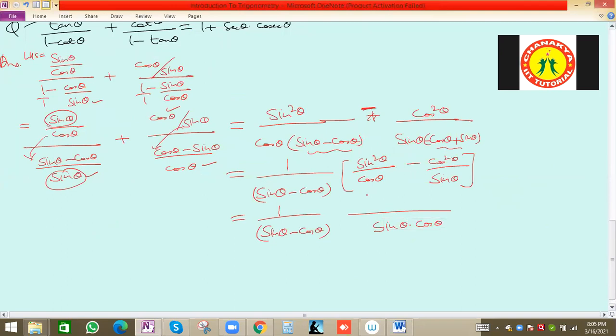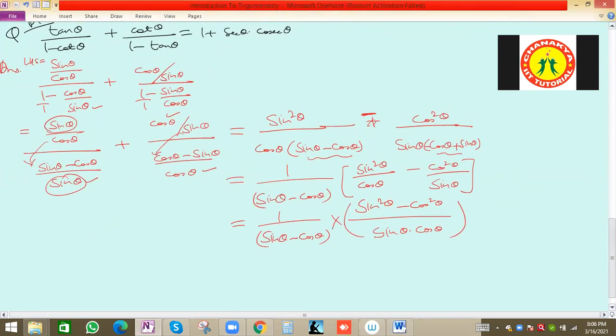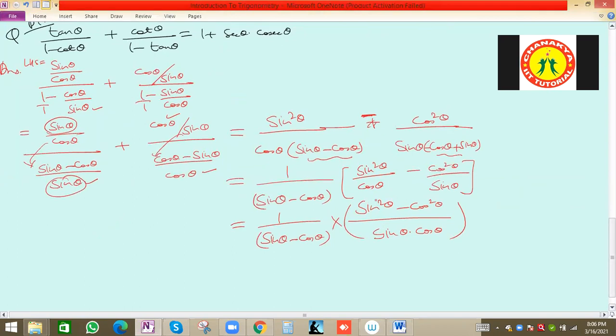So cross multiplication will be there: sin square theta into sin theta, sin cube theta, minus cos square theta into cos theta, cos cube theta. A cube minus B cube formula now we get. So what is A cube minus B cube? A minus B, then A square plus AB plus B square.